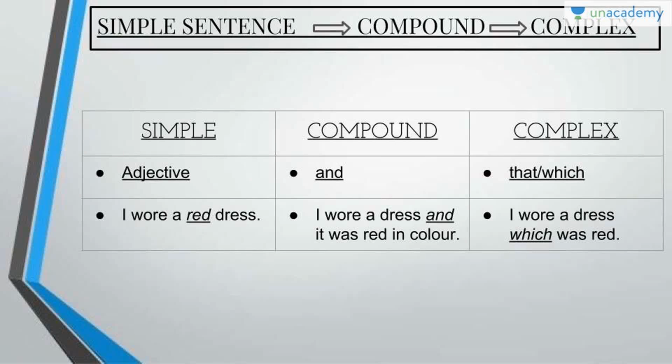Clear? Okay. Now, if it is an adjective, we will convert it into and, and we will replace it with that or which if it is a complex sentence. How? I wore a red dress. This red is an adjective here, so we will give it and. I wore a dress, again an independent clause, and it was red in color, again an independent clause.